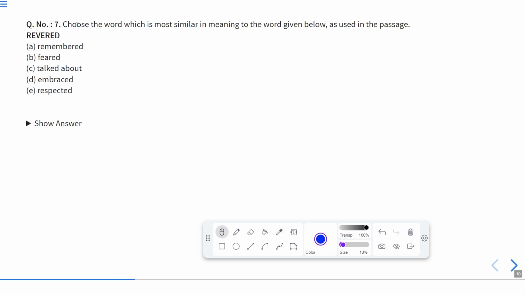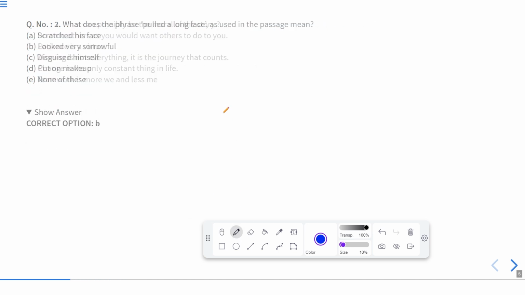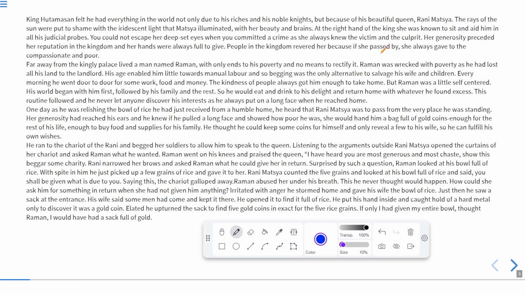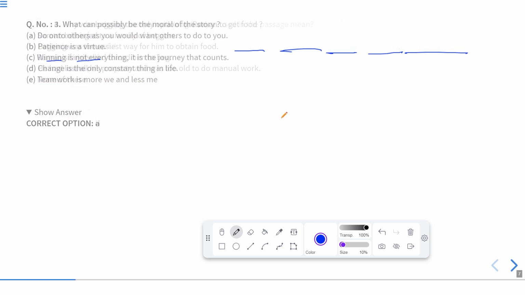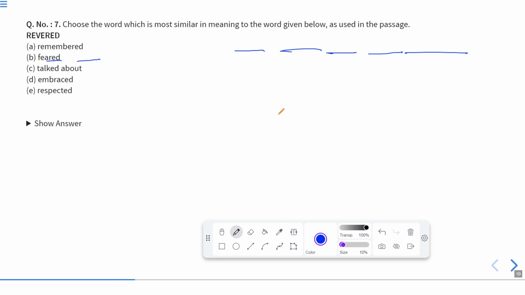Choose the word which is most similar in meaning to the word given below. Again, we are asked about the meaning of the word revered. As I told you, revered here in the line means that people in the kingdom revered her because if she passed by, she always gave to the compassionate and poor. It means they all respected or worshipped her. So the answer to this question will be, of course, respected. The correct answer is E.